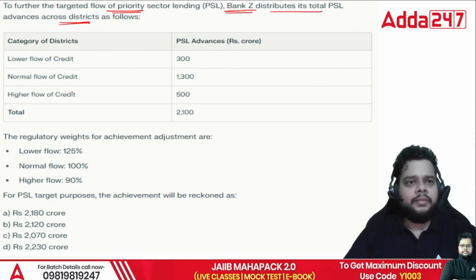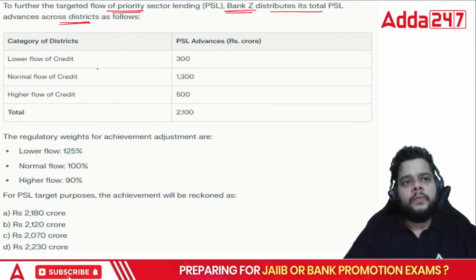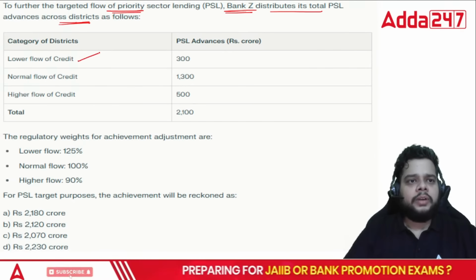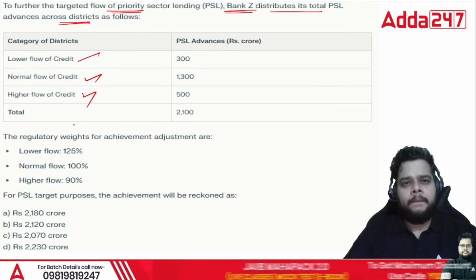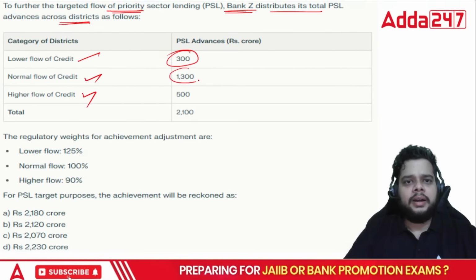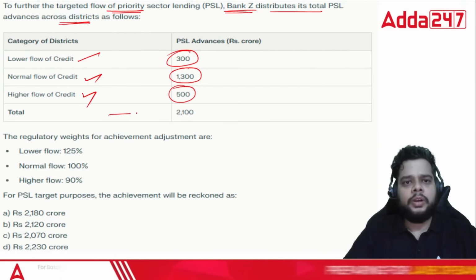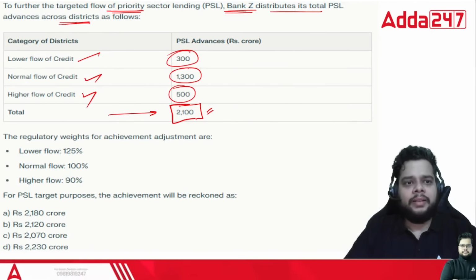So the category of districts is given and the PSL advances is given in crores. We have different categories: lower flow of credit, normal flow of credit, higher flow of credit. And the PSL advances are respectively 300, 1300 and 500. The total being 2100 crore as the PSL advances.